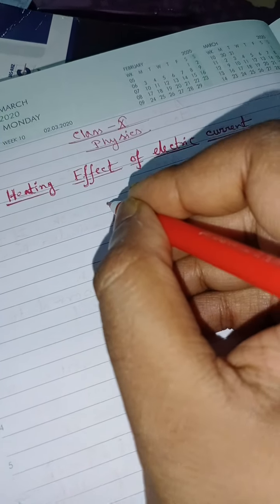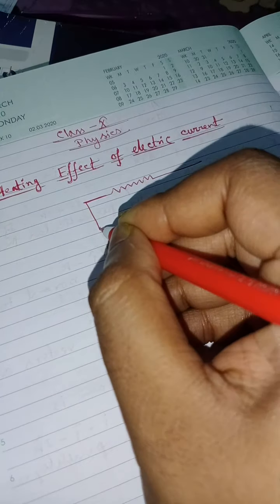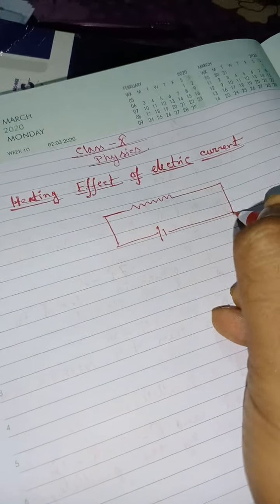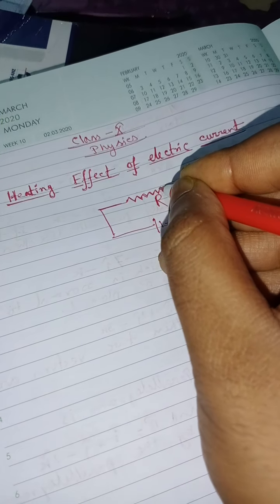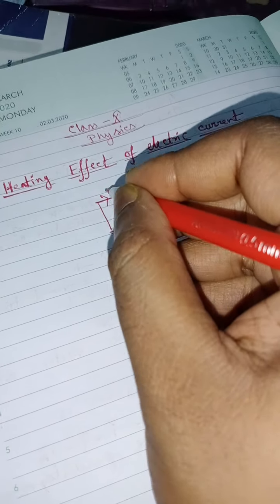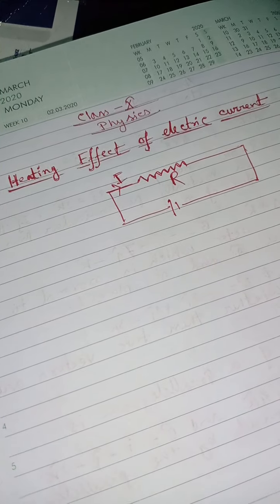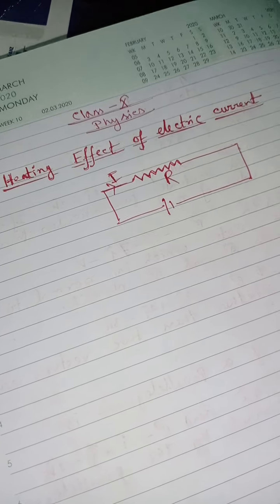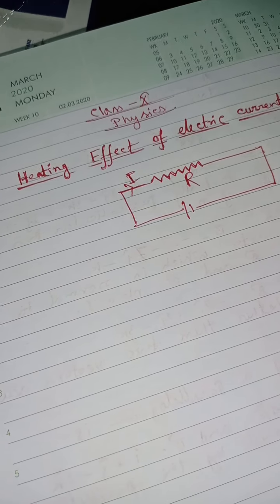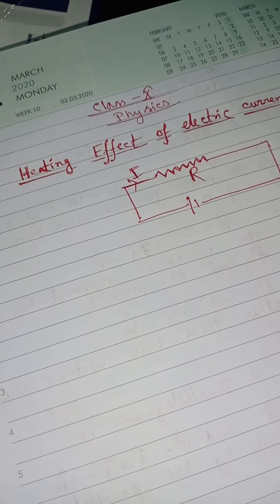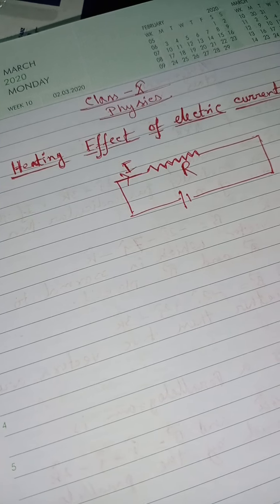So here, if I draw one circuit, suppose this is an electrical circuit and this is the resistance R, and current I is flowing through the resistance R. We know that if current is flowing, then heat must be produced. But how much heat is produced, that we now define.